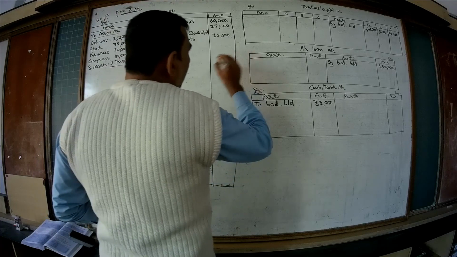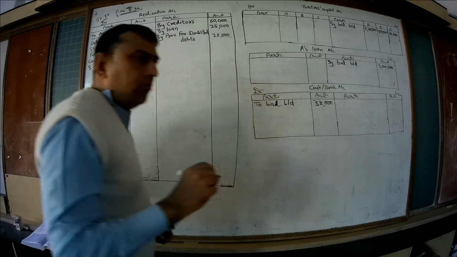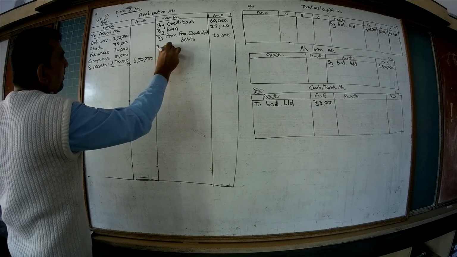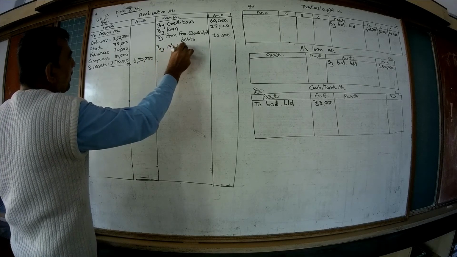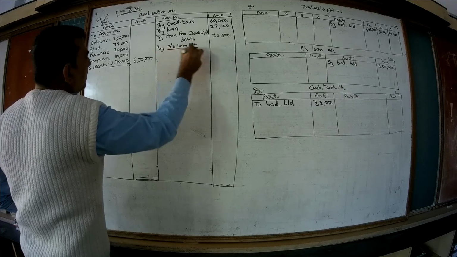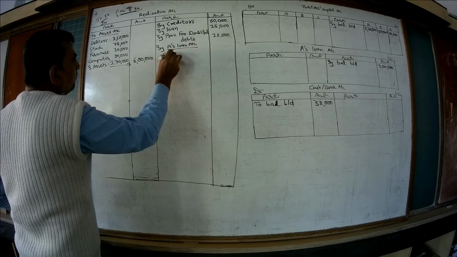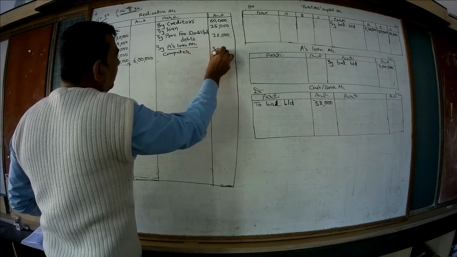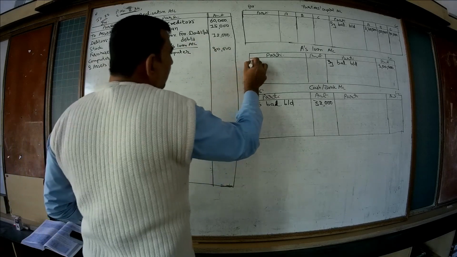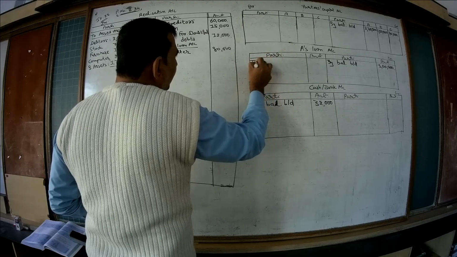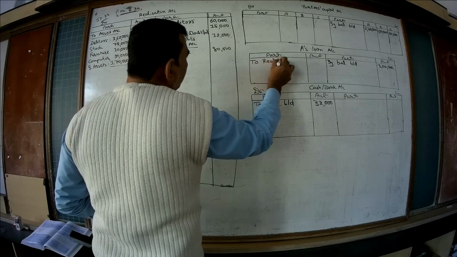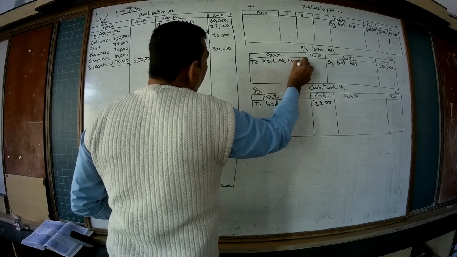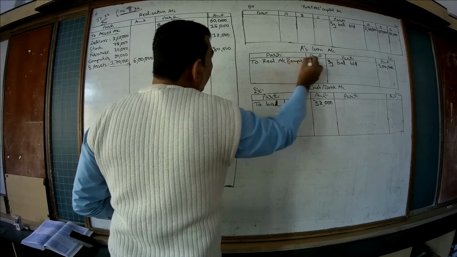That means A's loan account is debited to realization account, computer, how much? 80,000.